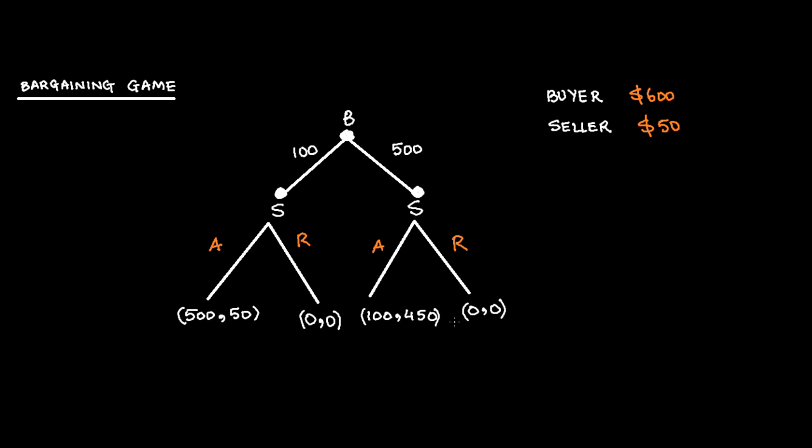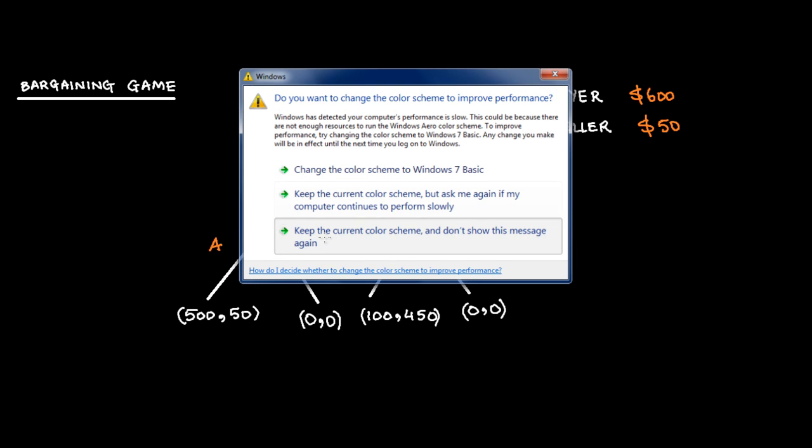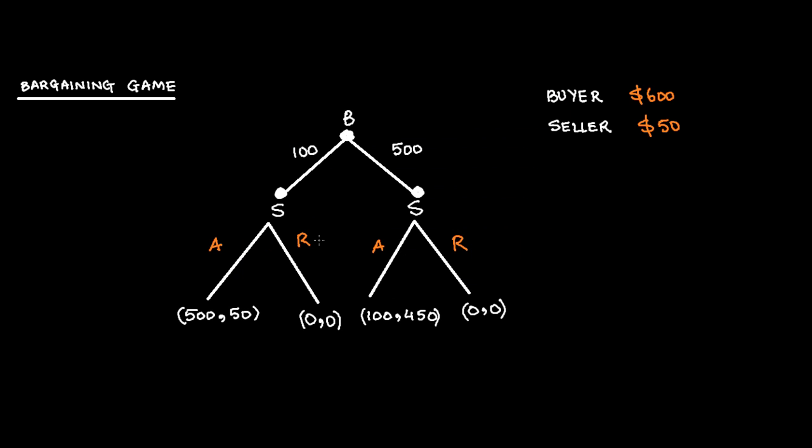So if buyer offers him $100, then what would seller do? We'll see what exactly this means. The other thing is that you'll start from the last. See what the last player would do, then what the penultimate player would do, and keep on doing this until you move to the initial node.